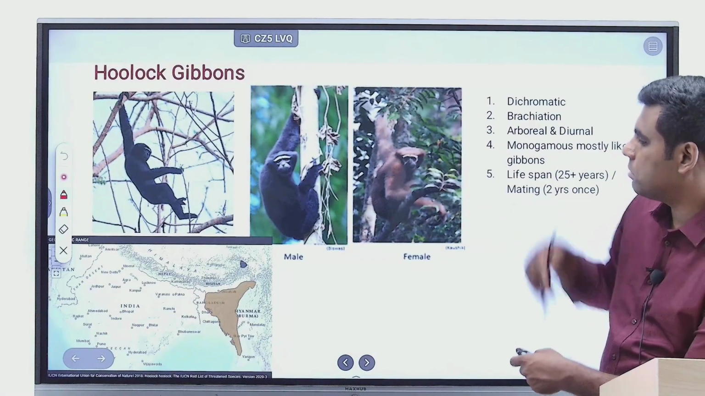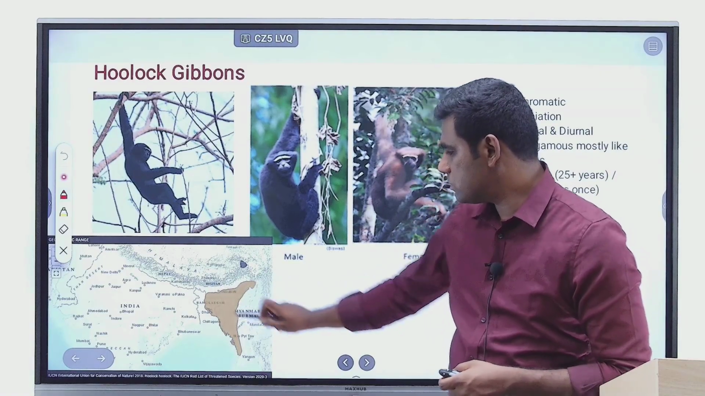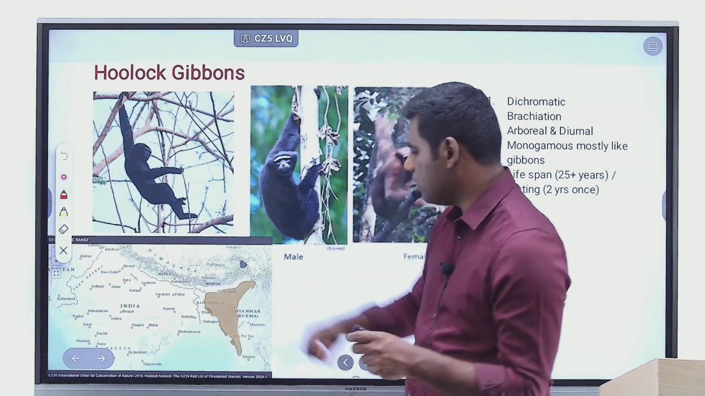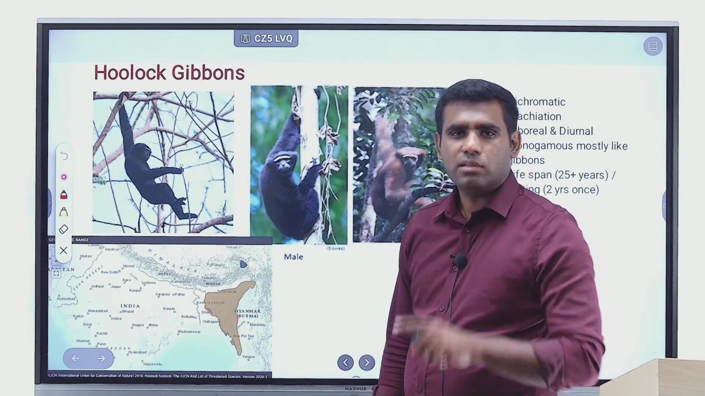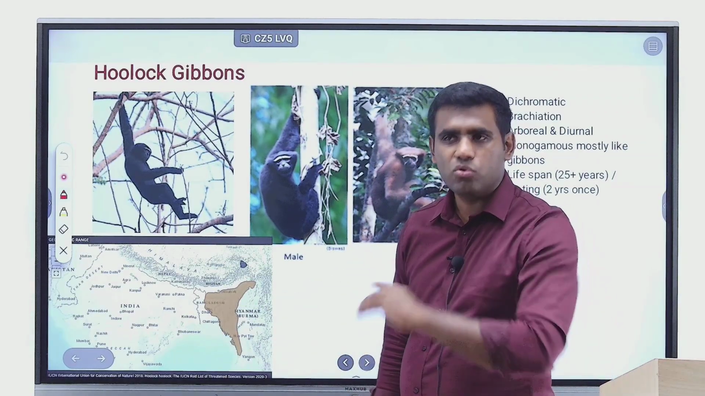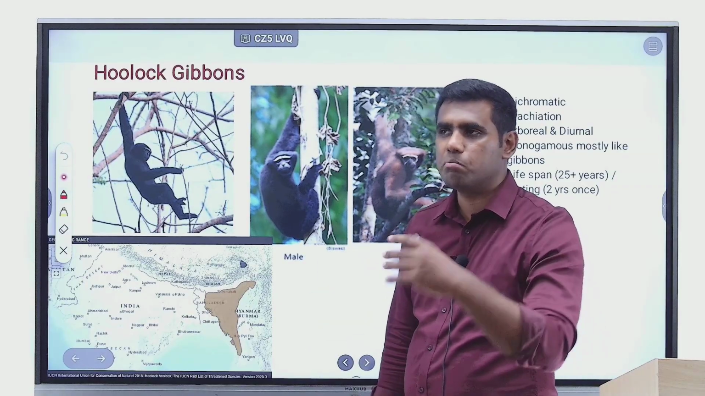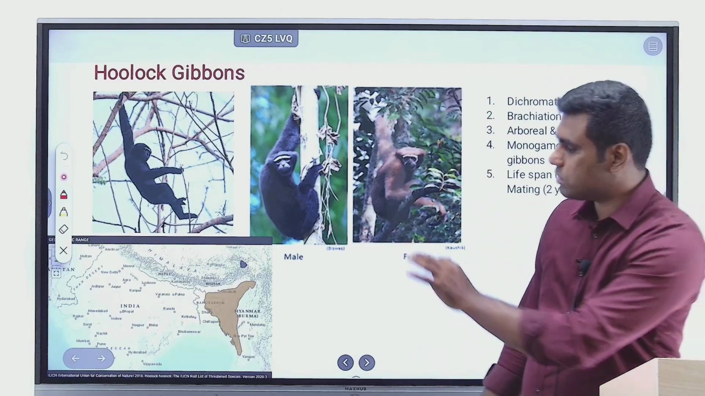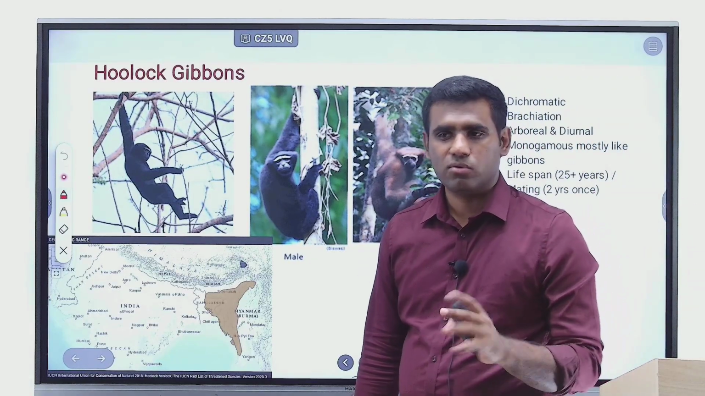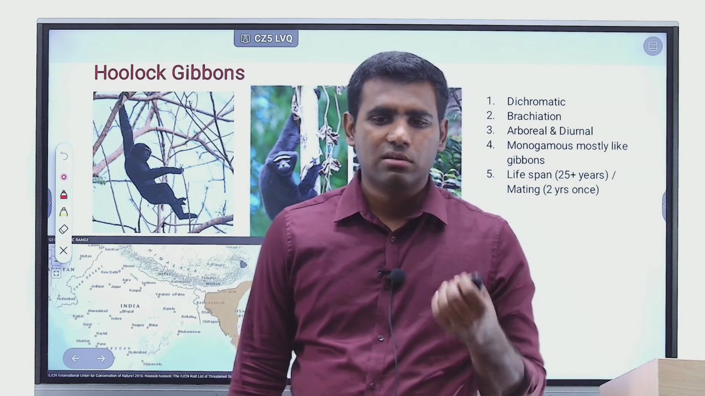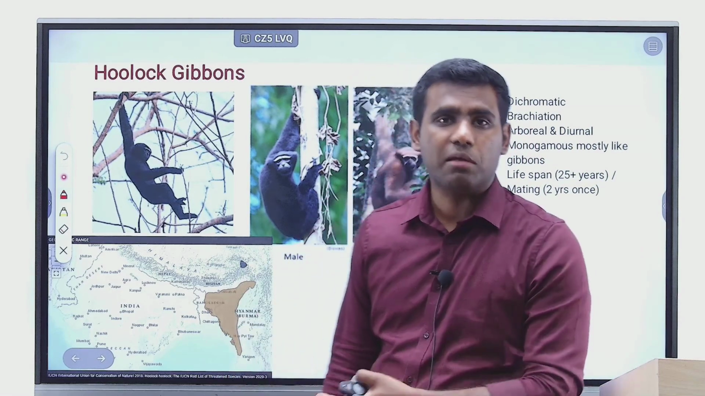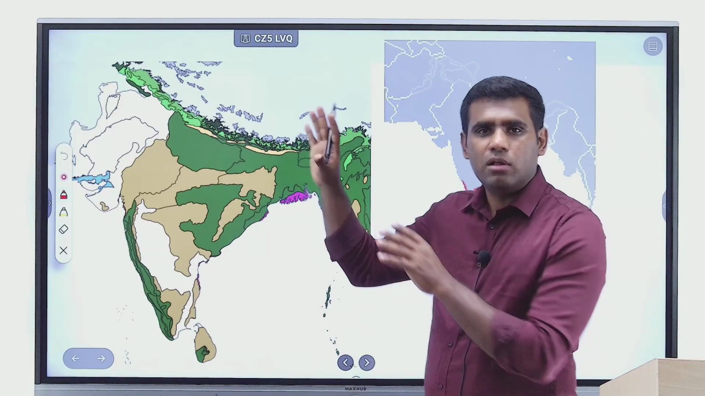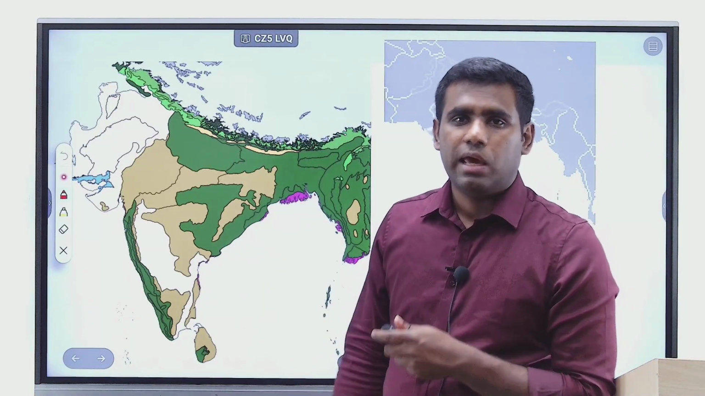So this is hoolock gibbon. It's found in the northeastern states, in Assam, in Mizoram, in Manipur. That is the area where you actually find hoolock gibbon, and this is the only ape variety. There are no gorillas endemic to India. There are no chimpanzees. There are no orangutans endemic to India. It's only hoolock gibbon which is endemic to India. So I was really expecting a question last year, not asked. Probably can be asked this year, right? So that's why we need to make a good study of all these different types of apes, right?